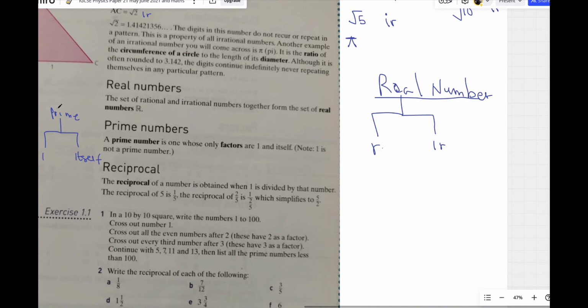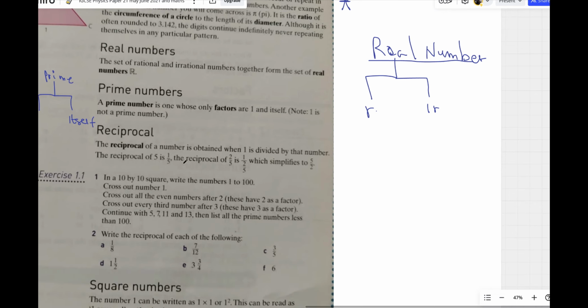And 2 is the only even number that is a prime number. Every other prime number falls in the odd number category. So when they ask you what prime numbers are, you say prime numbers are numbers which can only be divided by itself and 1. Or you can say it is the numbers which have only two factors, itself and 1.